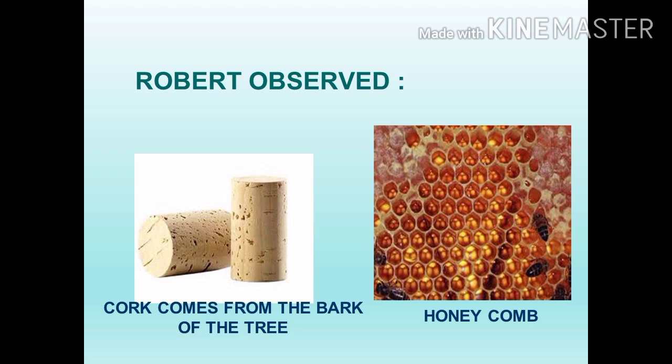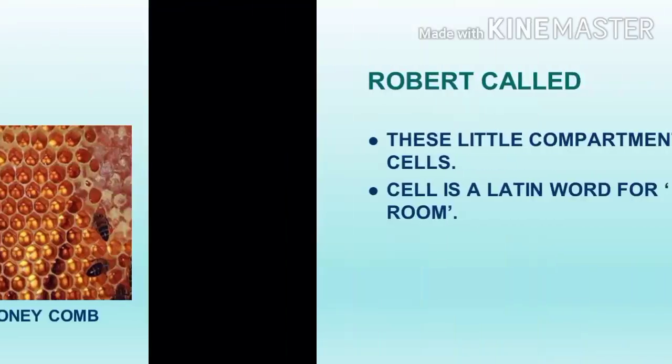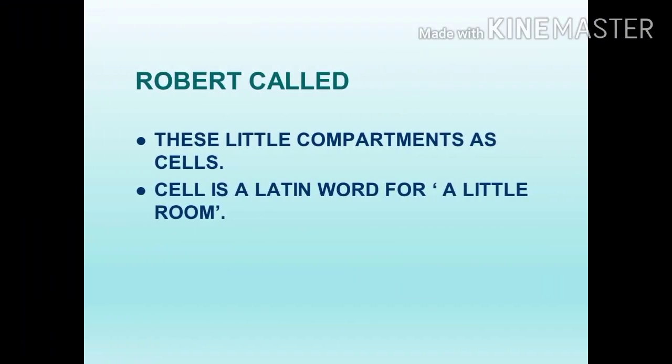See this picture. I told you what cork is. Cork comes from the bark of the tree. This cork resembles the honeycomb structure. In the honeycomb, we can see many cells. Like this, cork is also made up of cells. So, cells are the fundamental unit of life. Robert Hooke called these little compartments cells. Cell is a Latin word for a little room.